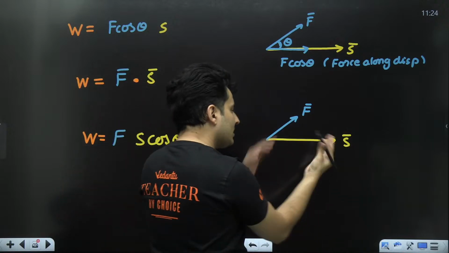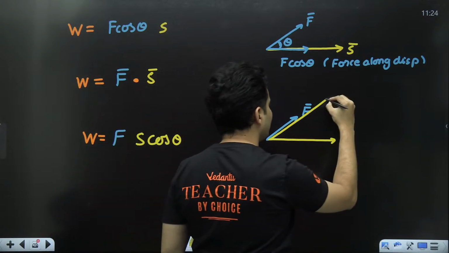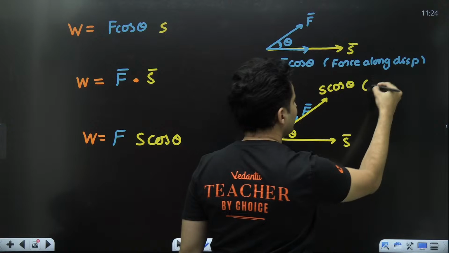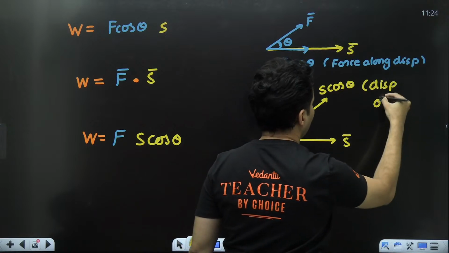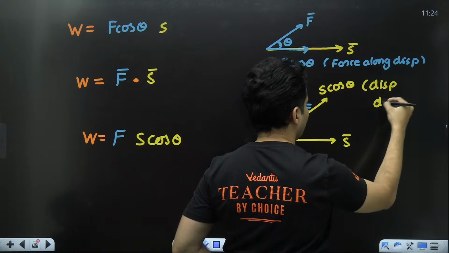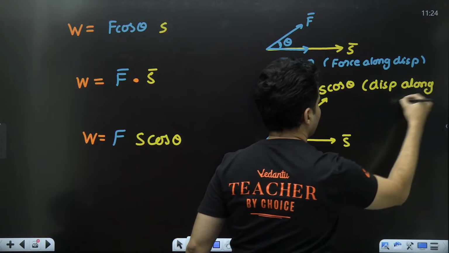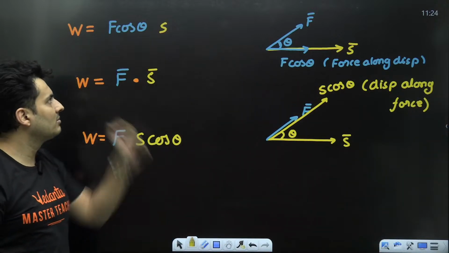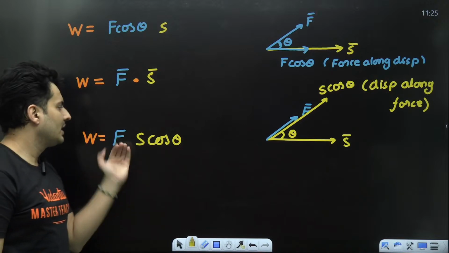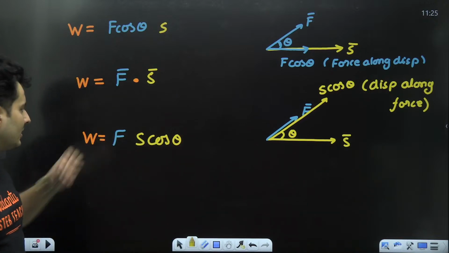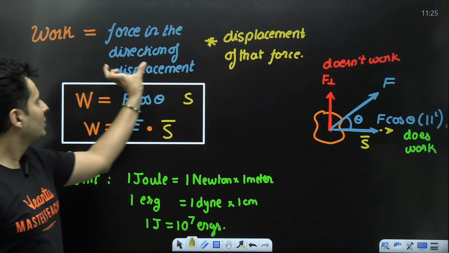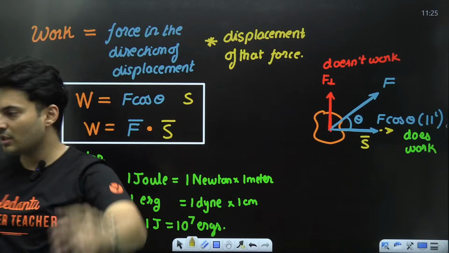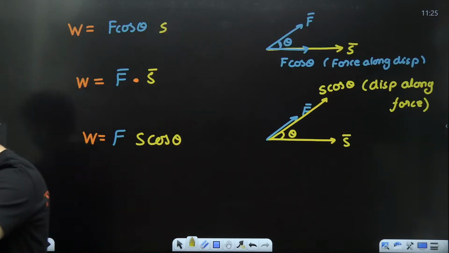Which means you take the displacement's component, S cos theta, which is the displacement along the force. This is also fine: not just force along the displacement into displacement, but also force into displacement along the force. It's one and the same thing. Instead of force along the displacement, you can also say displacement along the force. Is this absolutely clear, my dear warriors?